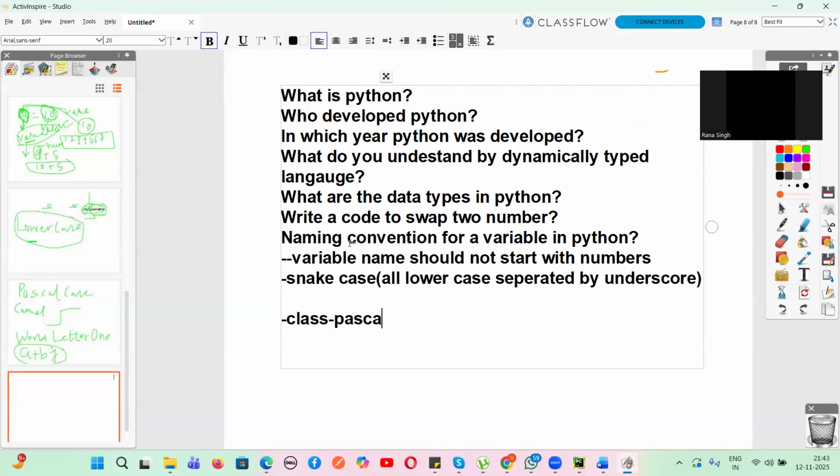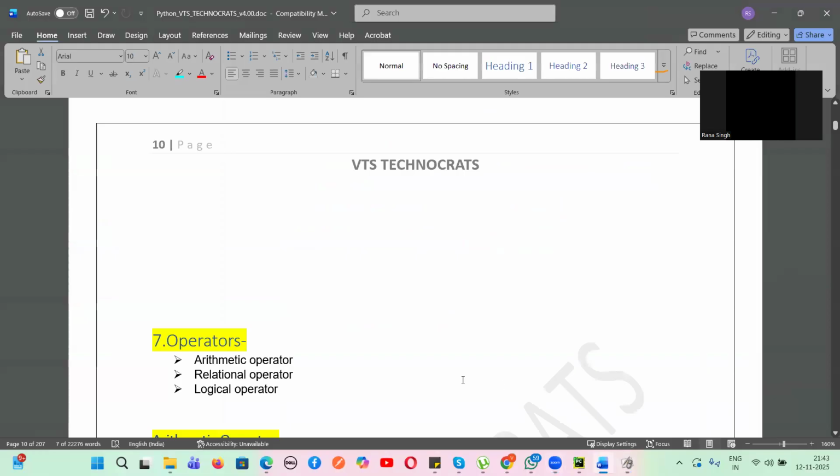It is nothing but the Pascal case. Pascal case means what? All words, first letter will be capital. Yes or no, guys? Do you agree with me? Yes. So, guys, this is what we have learned.